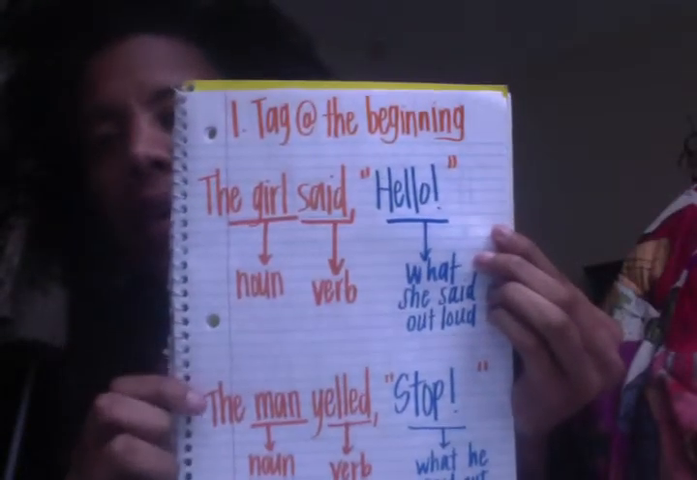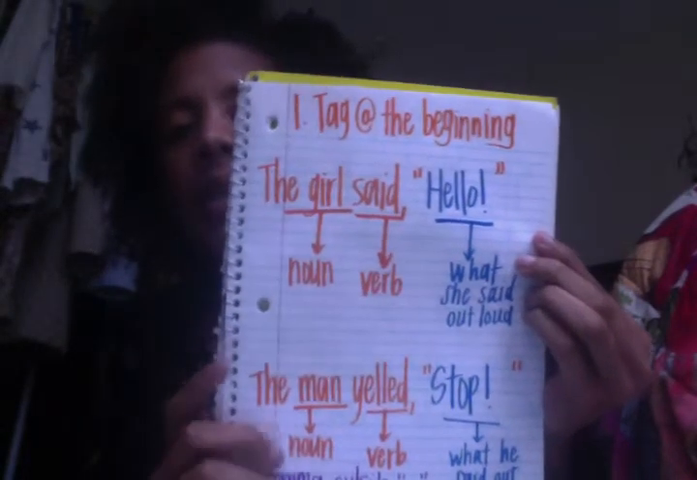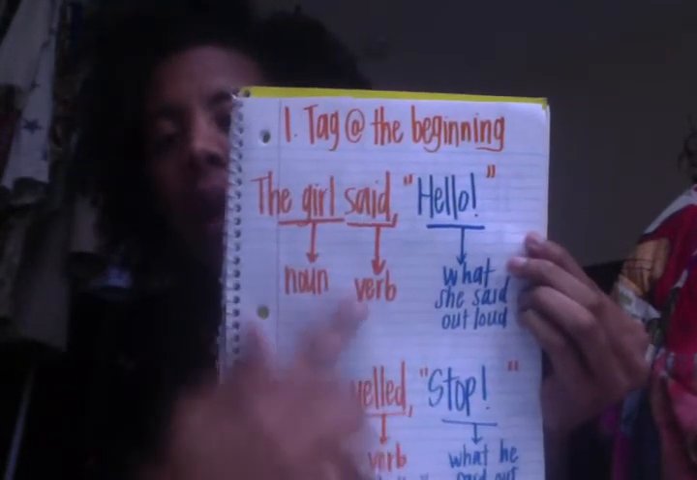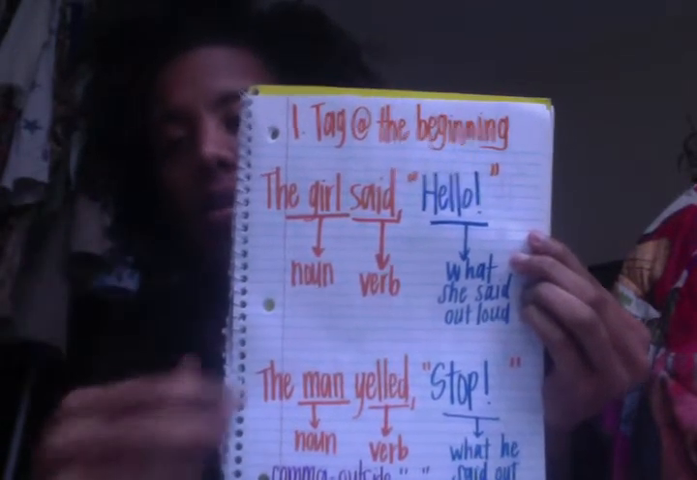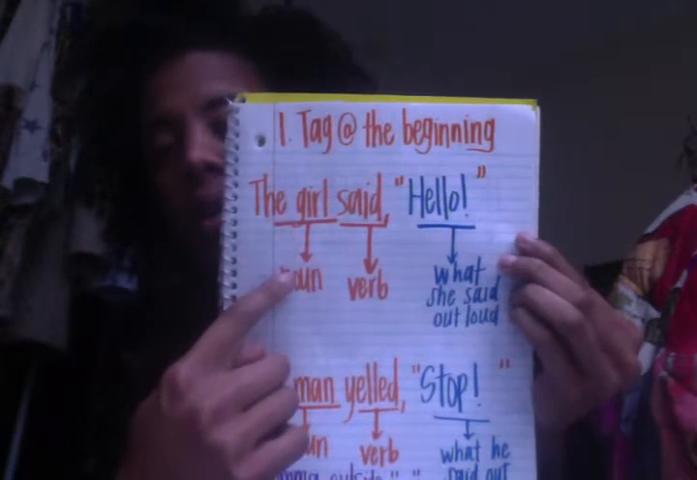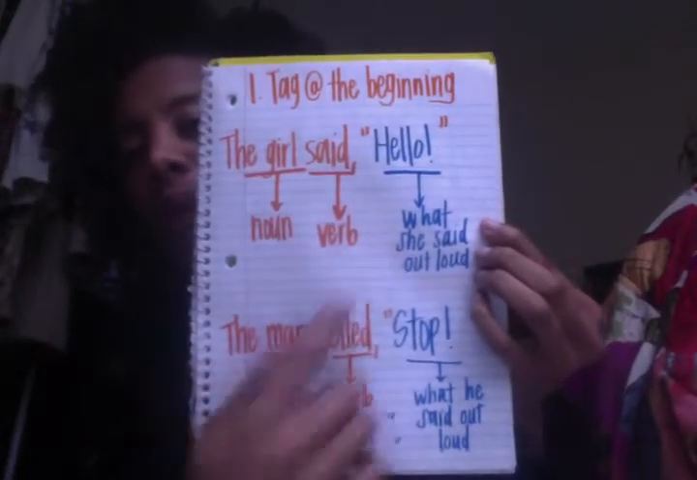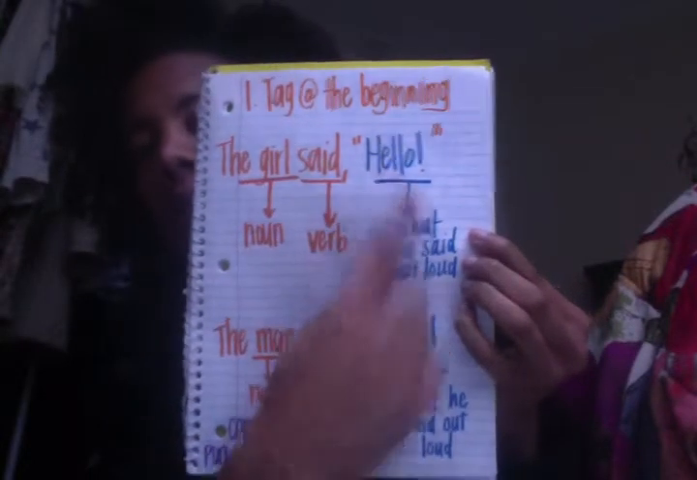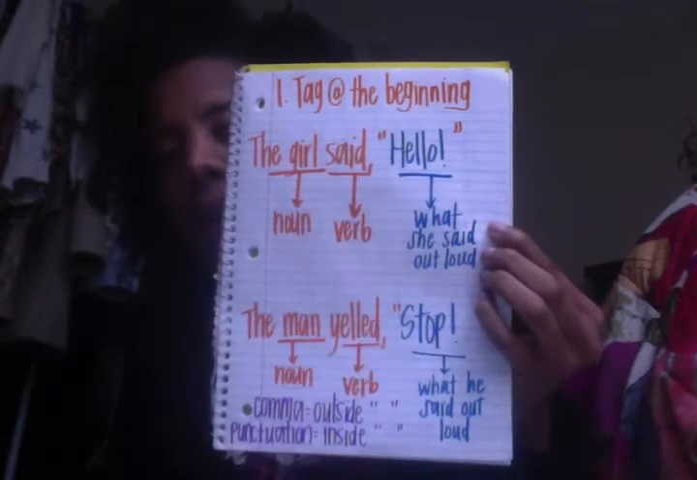Tag at the beginning. The girl said, "Hello." Now remember, the tag is the noun and the verb, and they're always outside of the quotation marks. Okay? Girl is our noun, she's our subject. The verb is said. Saying something is doing something, so it's an action. And what you say out loud always goes inside the quotation marks. She said hello out loud.